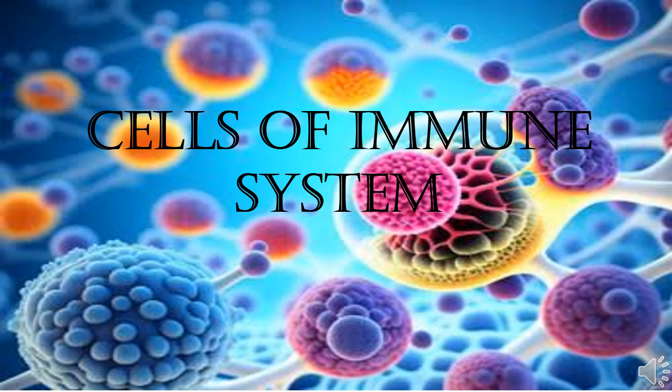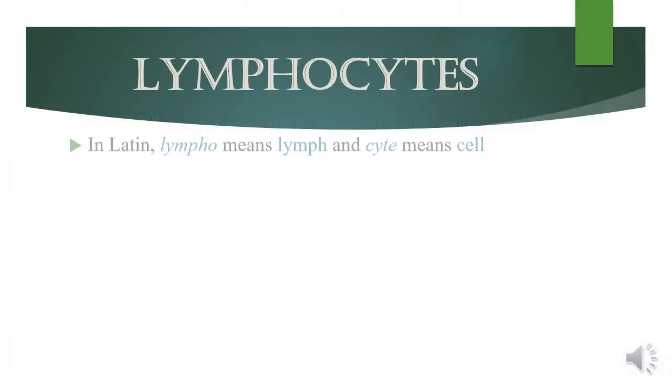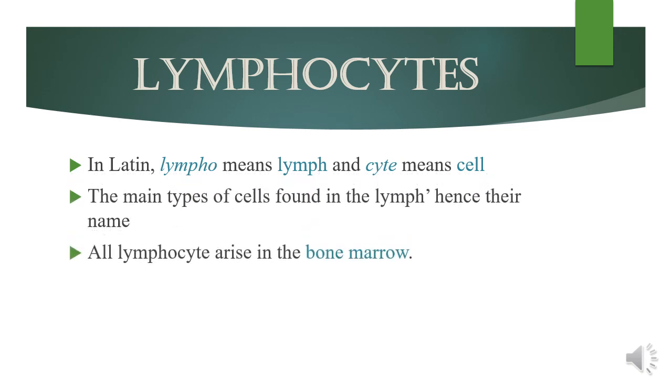In this video, let's see about the cells of the immune system. Lymphocytes. In Latin, lympho means nymph and cyte means cell. Lymphocytes are a group of leukocytes belonging to the main type of cells found in the lymph, and hence their name. All lymphocytes arise in the bone marrow.